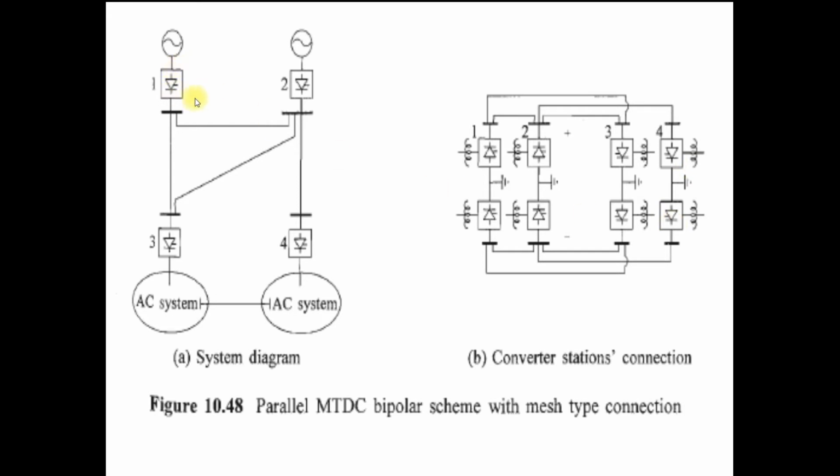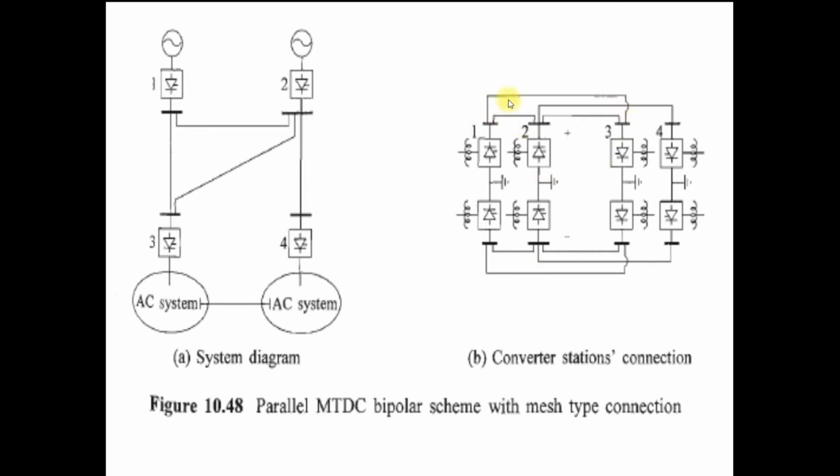So converters 1 and 2 are connected. You can see that converters 1 and 2 are both connected here through this line. 2 is connected with 3. So you can see that 2 and 3 are also connected here. Then 2 and 4 are connected. You can see that 2 and 4 are connected through the line. So 2 and 4 are also connected. 1 and 3 are connected. So 1 and 3 are also connected.